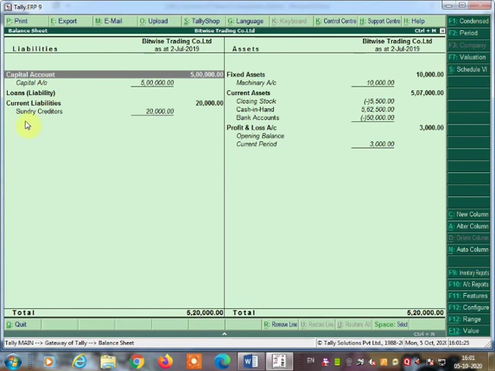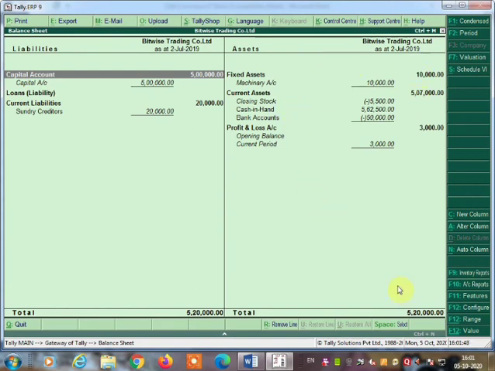Capital account, sundry creditor, fixed asset. You know the fixed asset will go to the balance sheet asset side, and on the liability side, capital account, current liability, or whatever loans you have taken will go to the liability side. In the asset side you will find the current asset, fixed asset, and the profit and loss, whatever amount comes, that will be displayed.